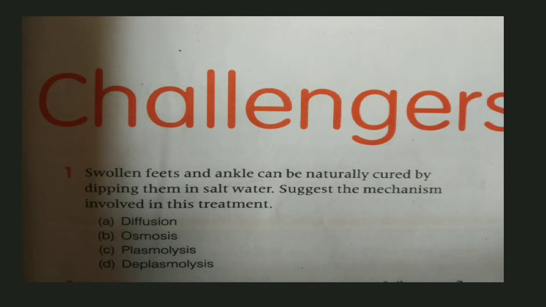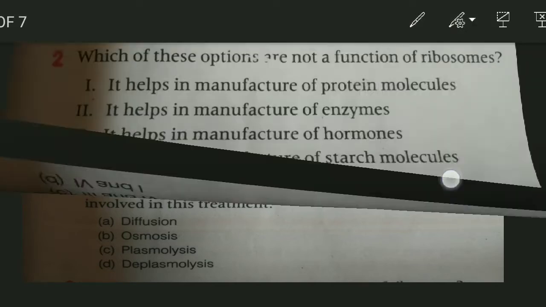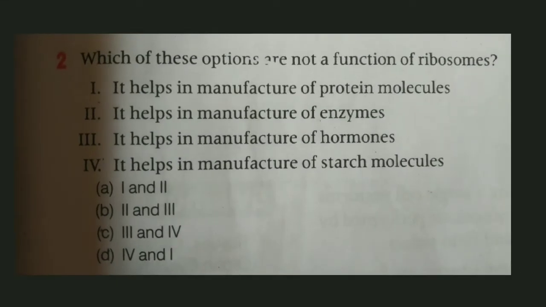Okay, moving with the second question. Which of these options is not a function of ribosomes? First of all, dear students, you should be clear about ribosomes. Ribosomes are called the factory of proteins, right? And they also help in producing enzymes.